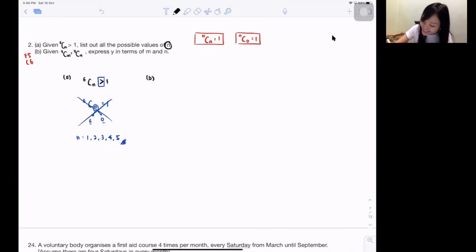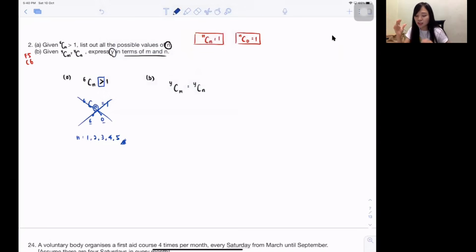This B. So many of you don't know. Okay. Sorry, my pen has some problem. So yCm equals yCn. This is what they give you. They say express y in terms of m and n. So your answer should be y equals to what, in m and n.